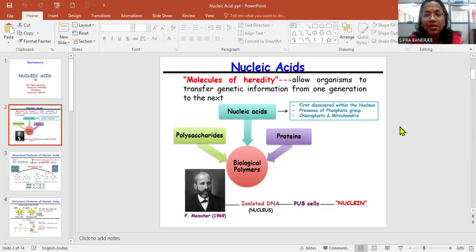That was first discovered by F. Miescher, one of the scientists. He isolated some DNA from the host cell and he discovered that this has the characteristics of some hereditary matter.